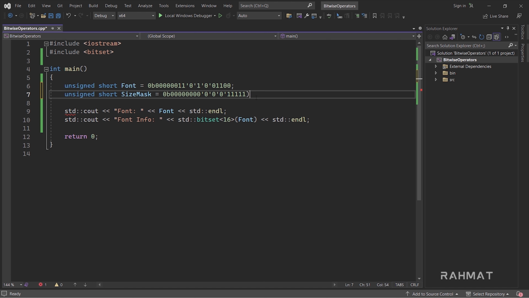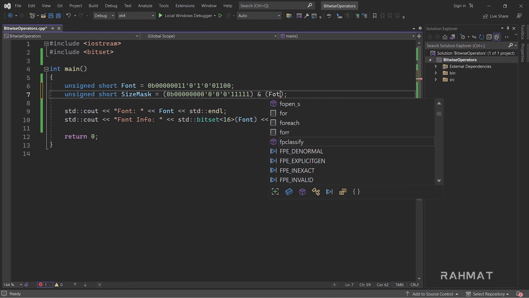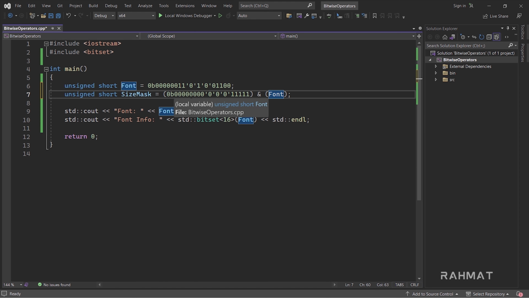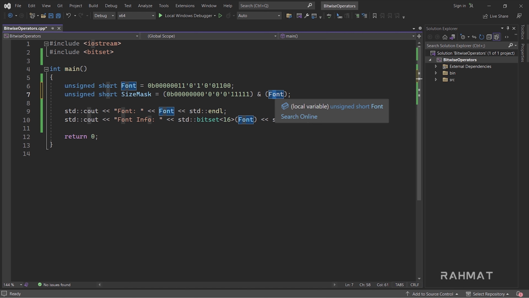Then let's put this in a parenthesis so we can easily understand what's going on there. Then I'll add bitwise AND in another parenthesis and say font. So this is size mask, and this is font. We want to extract the size information only from font and store it in size mask.